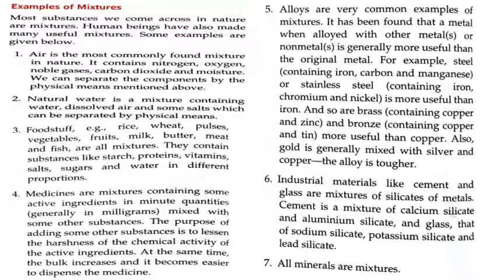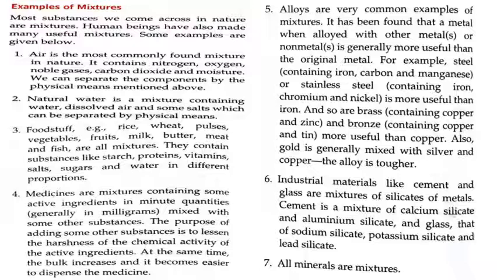Different components combine to form that particular medicine, right? The active ingredients, the main ingredients, are going to affect the disease for which we are taking the medicine, so a few other components are added so that the main harshness is not there.